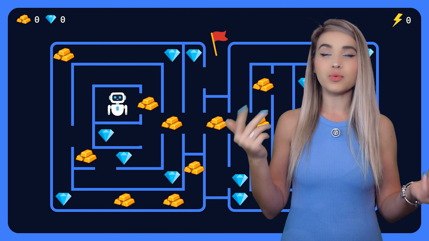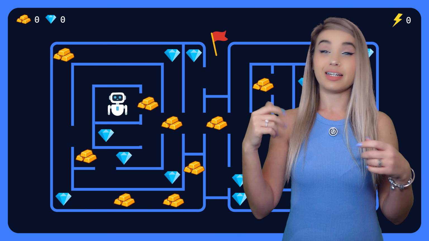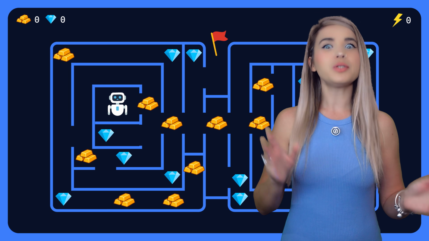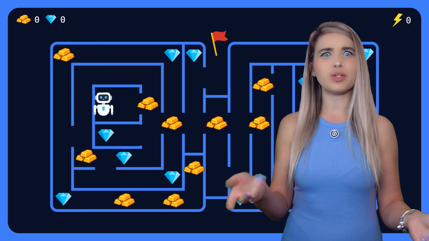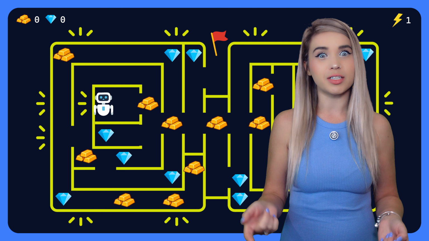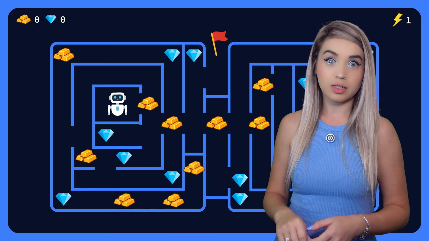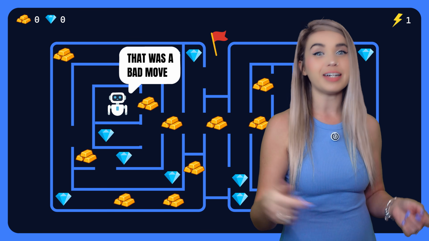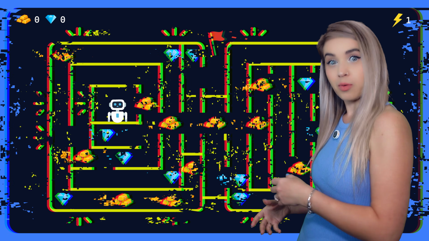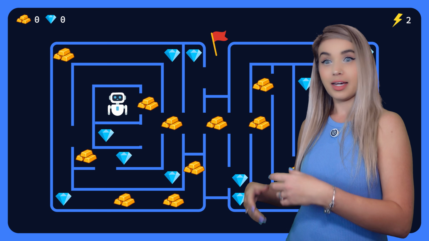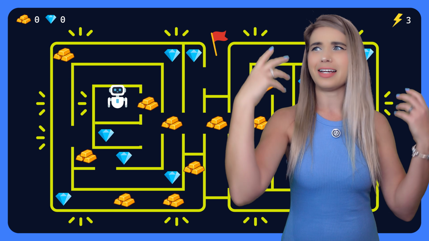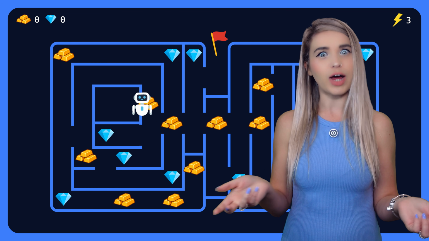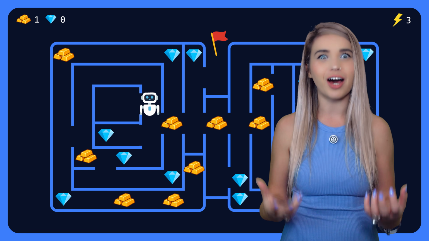So what would the model do? Well, at first, it will pick a random move. And let's say that it will go to the left. In our case, it will hit a wall and get electrocuted, which is not pleasant at all. So it will say, that was a bad move, and then it will try something else. It will go backwards and hit another wall. It will go forward and hit a third wall. So imagine the relief when it finally goes right and finds a giant chunk of gold.